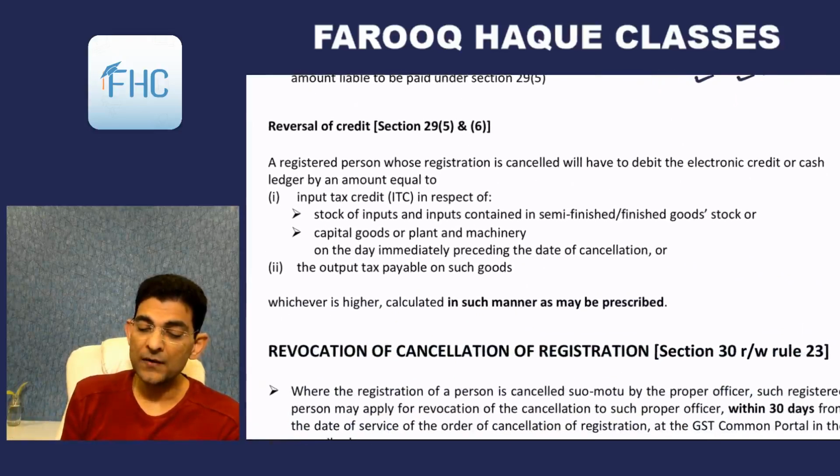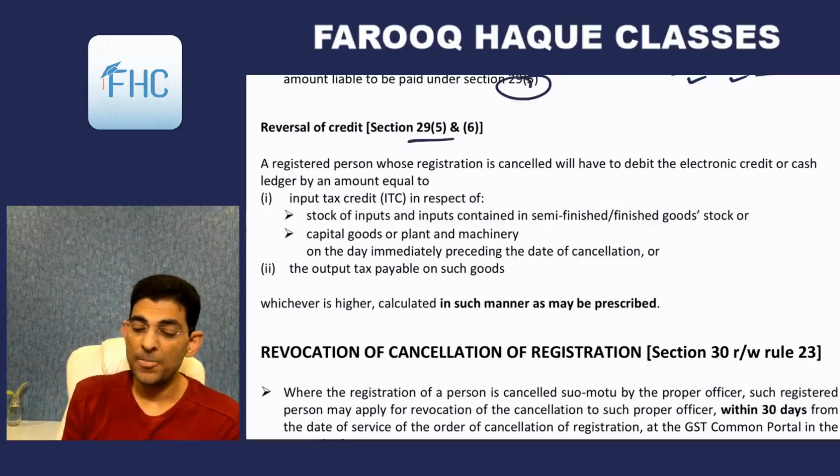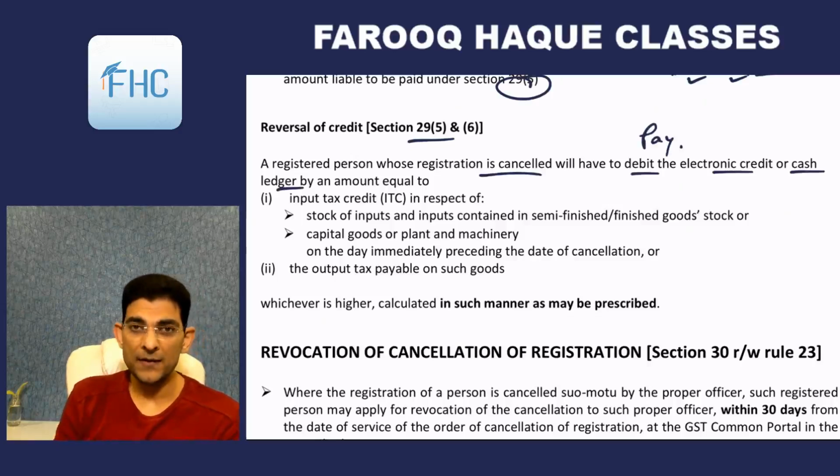And then the reversal of credit, again given, that is stock reversal. Whatever stock is there, the credit has to be reversed. So that is given there, that a registered person whose registration is cancelled will have to do. So this is 29(5) which is referred here. A registered person whose registration is cancelled will have to debit the electronic credit or cash ledger. So debit the electronic credit ledger means pay. You have to pay that much amount.